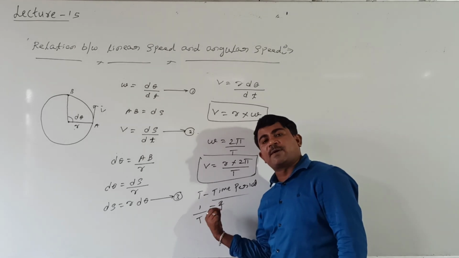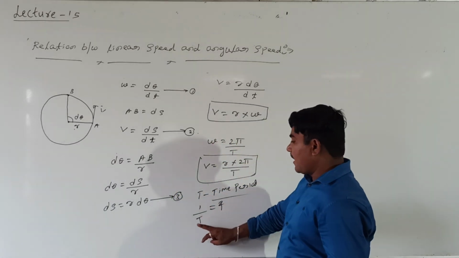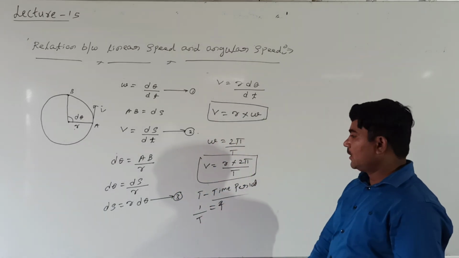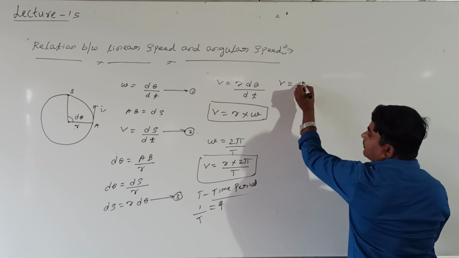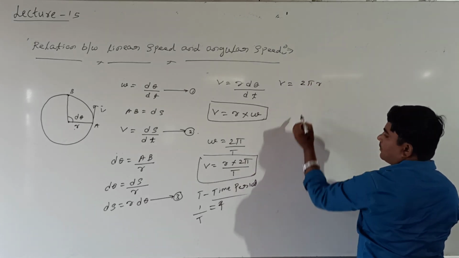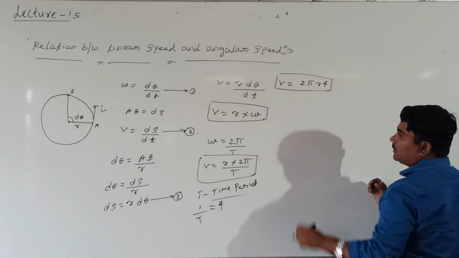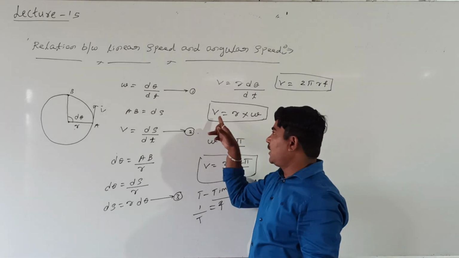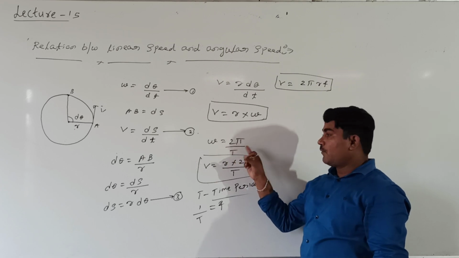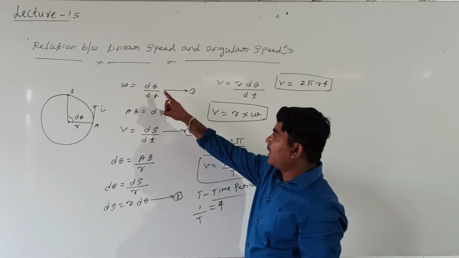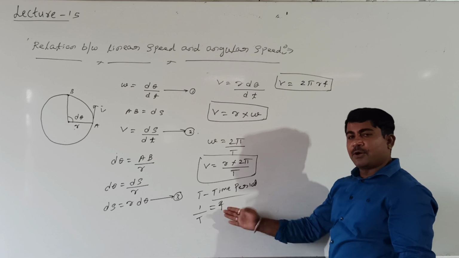By noting all these points, v equals 2 pi into r into 1 divided by T, which is 2 pi r f. So v equals r into omega, the relation between linear speed and angular speed. Again omega can be written as 2 pi divided by T: for one complete circle, the angle is 2 pi and the time is capital T. Again, the reciprocal of the time period we call frequency.